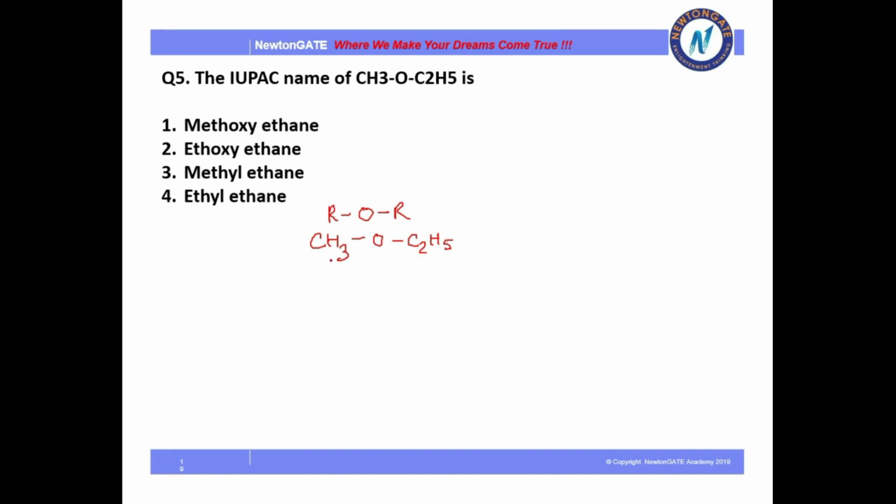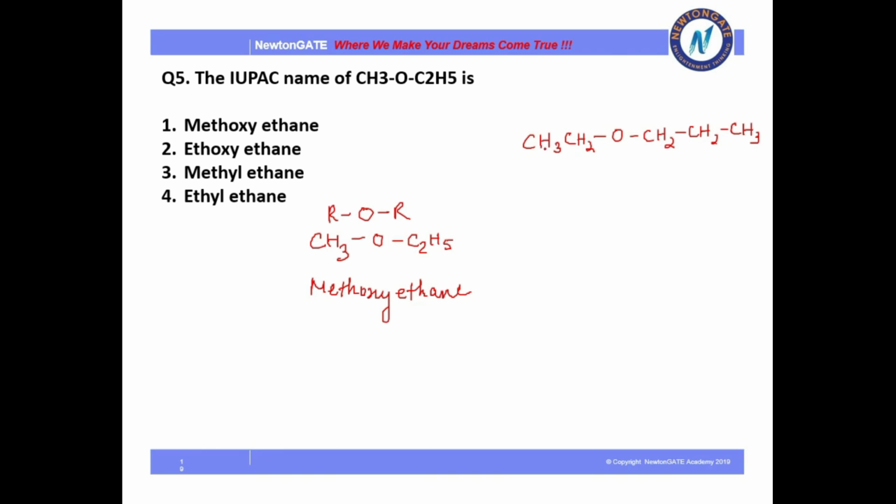Let me write it here. The lesser number of carbons is there, so oxy will go with this. So it will be methoxy, and here there is the greater number of carbons, so it will be ethane. I hope it is clear. Let me give you another example in this context and it will be more clear. Suppose on one side there are 2 carbons and on another side there are 3 carbons.